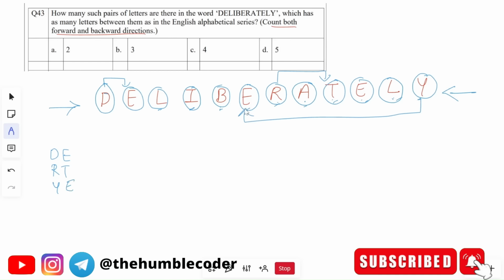Next, we were on E. F G H I J, nothing matched further. So let's move on to the next one now, L. So L M N O P Q R S T U V, nothing matched. Let's now move quickly to the next one, E. F G H I J K L. Yes, this is the one which is matched with E. So we will mark this one.